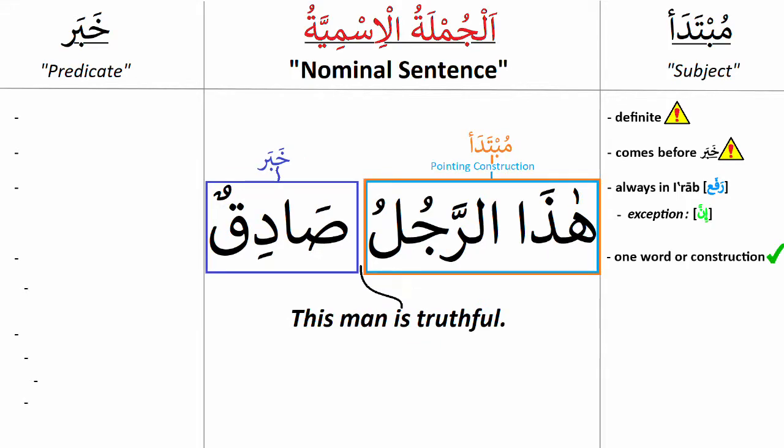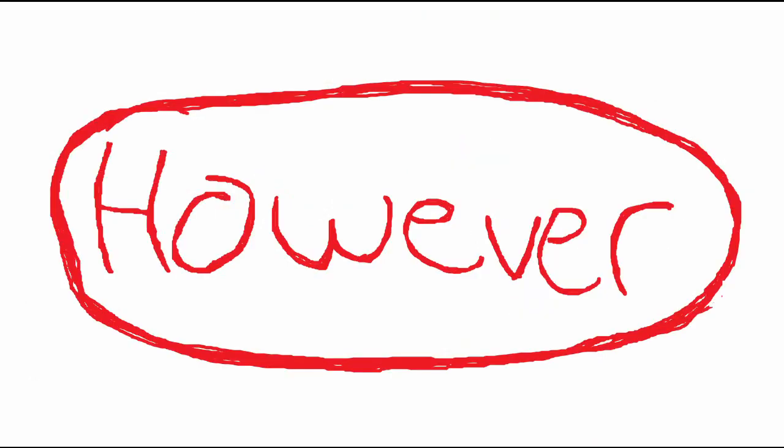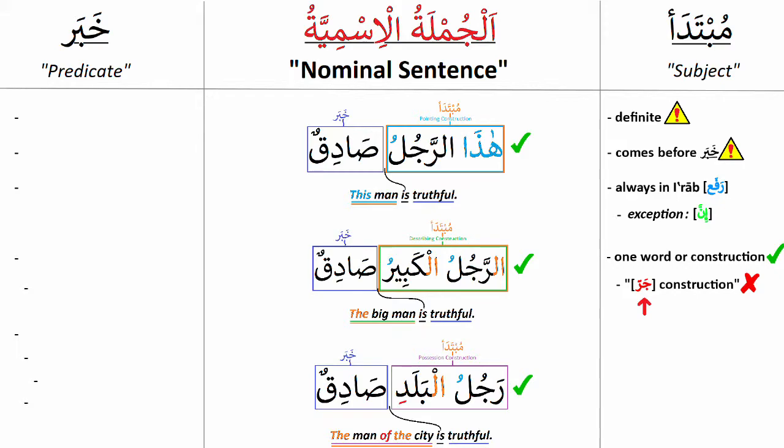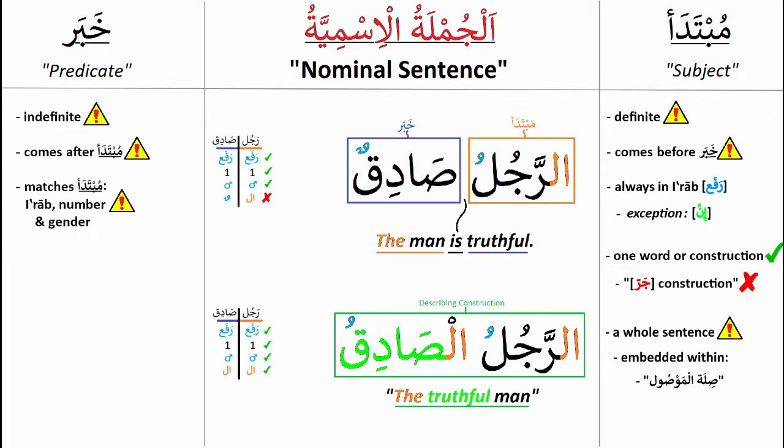And speaking of two words acting as a unit, the mubtada can also be composed of a whole construction, which includes pointing constructions, describing constructions, or an idafa. However, the mubtada cannot be composed of a jar construction. This is simply not possible. And lastly, the mubtada can be a whole sentence, but only under specific circumstances. The sentence should, for example, be embedded within a relative sentence, which we know as silatul mawsul.